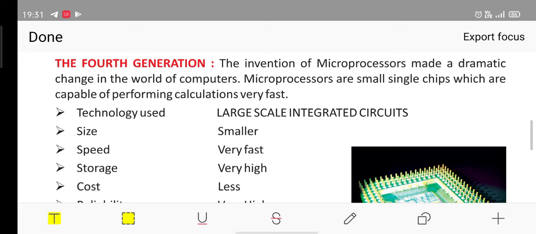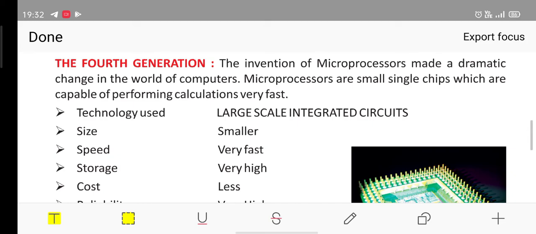Now, in the third generation computer, we invented the integrated circuit, right? Now in the fourth generation computers came the role of the microprocessors. So it brought a very huge change. Here again the speed of the calculations increased, the performance of the computer also increased. Here the technology used was large scale integrated circuits.